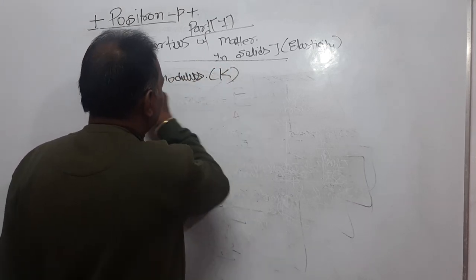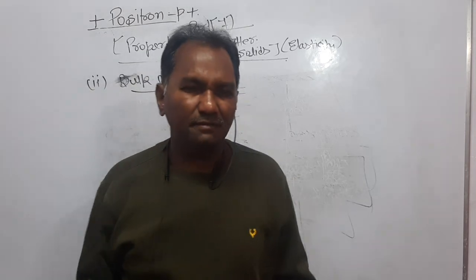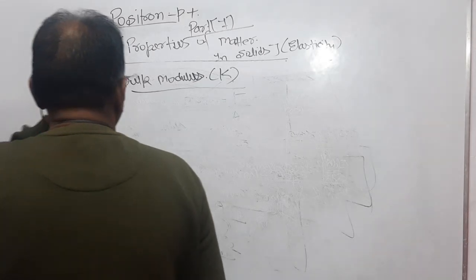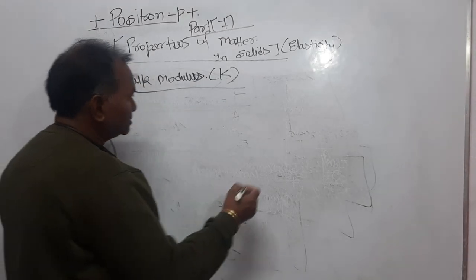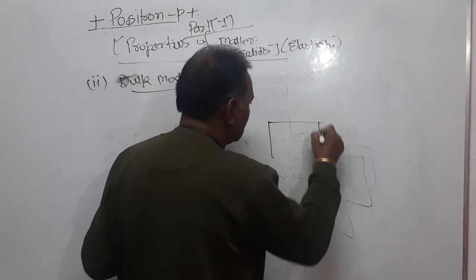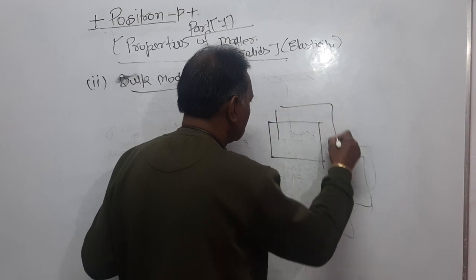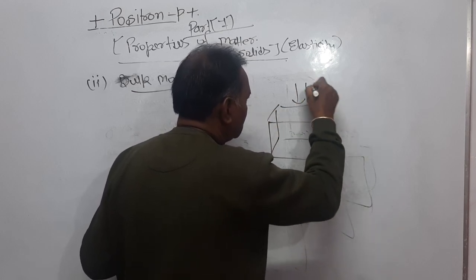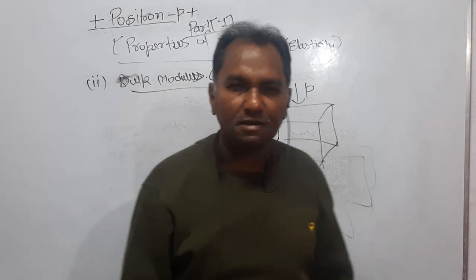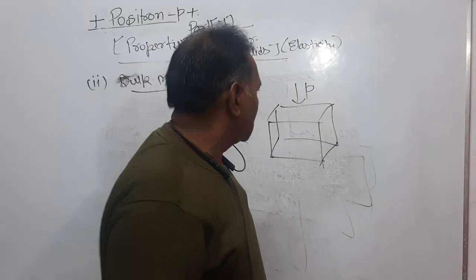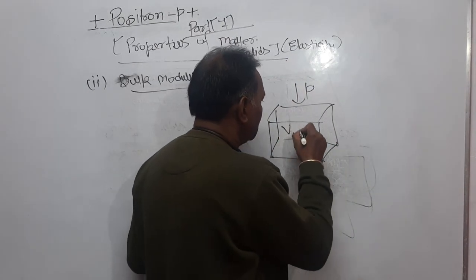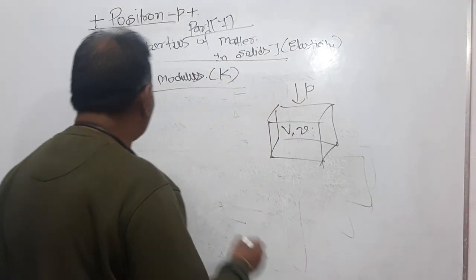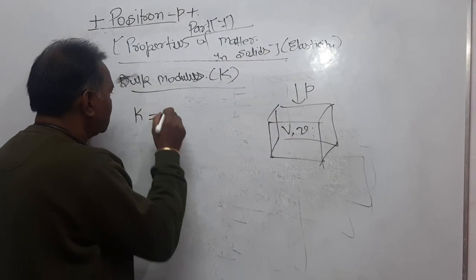We denote it by capital K. Different books may denote it by different words, no matter. Bulk modulus. Dear students, let it be a cubic block, right? And a normal pressure of very high Pascal is applied to it. Initial volume was capital V, the change in volume is small v. Now what happens? How will you define bulk modulus?